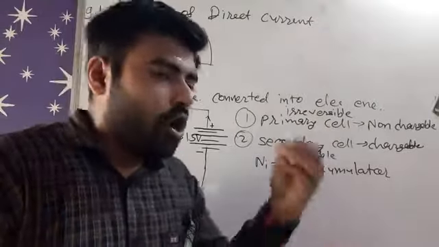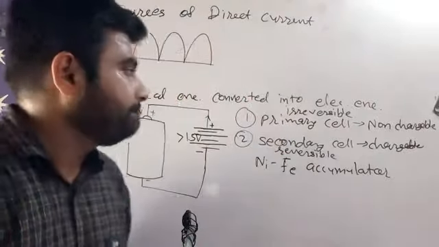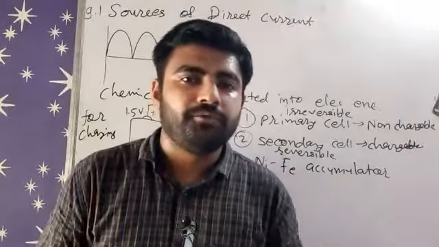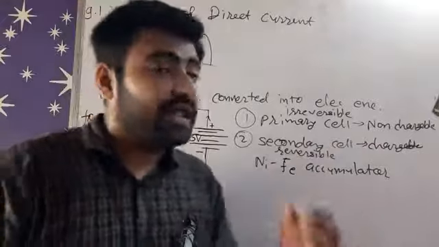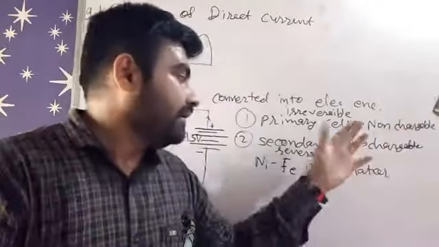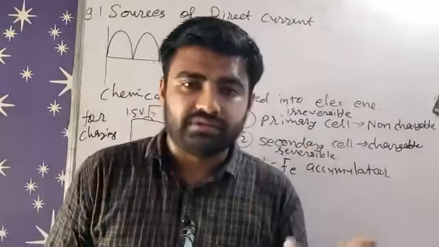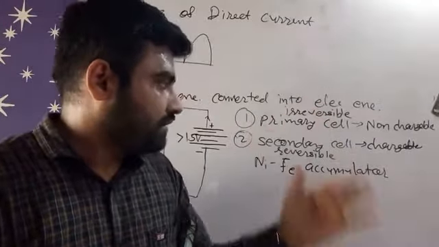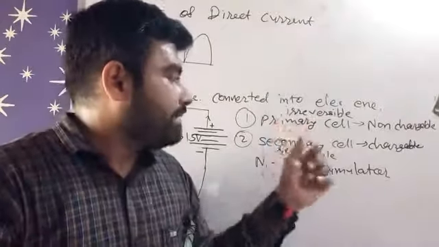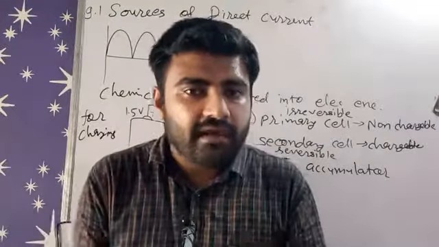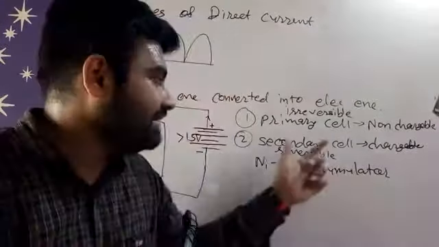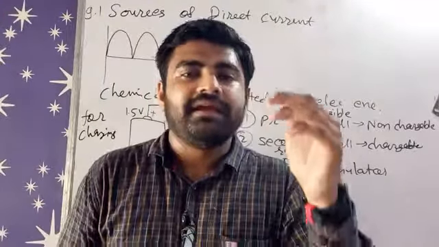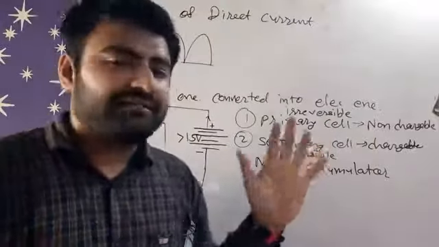If we talk about one more distinction: the primary cell is of very cheap value, but the secondary cell is very costly because it can reverse, it can charge, right? So this is very cheap and this is very costly. And another thing, the primary cell has a lesser value of voltage, and the secondary cell has a higher value of voltage. So these are the differences between primary and secondary cells.